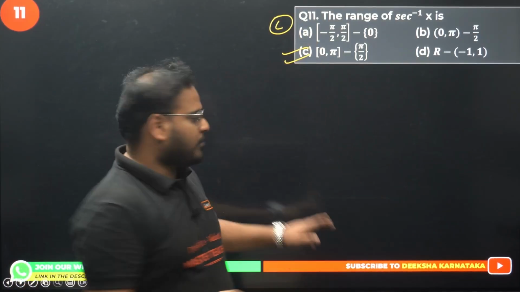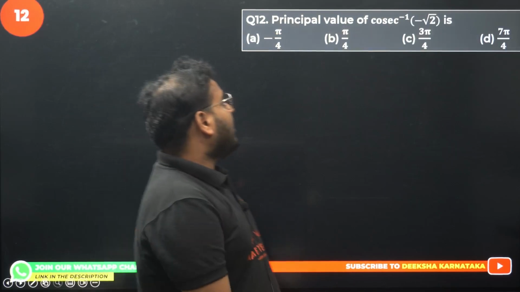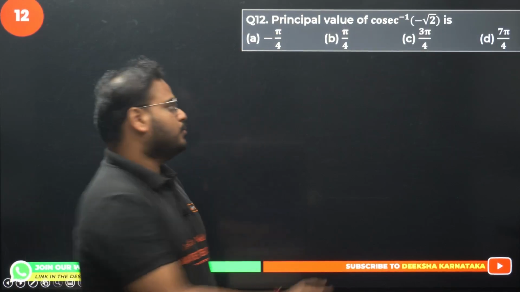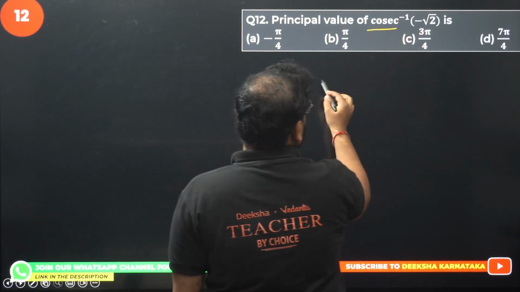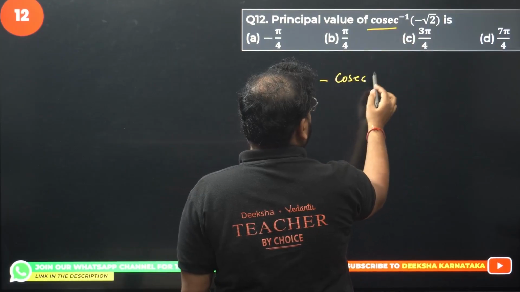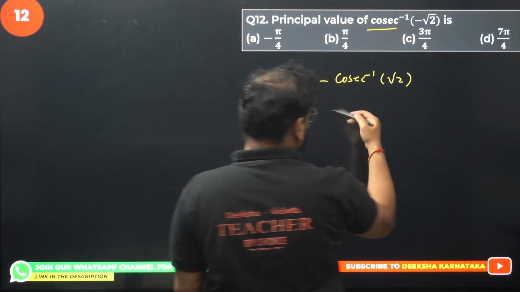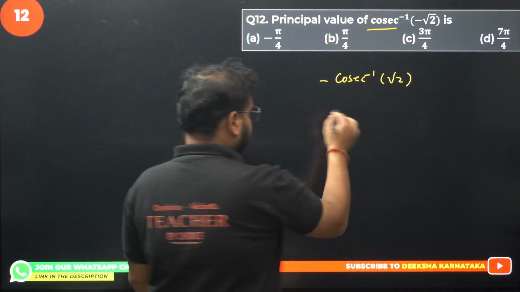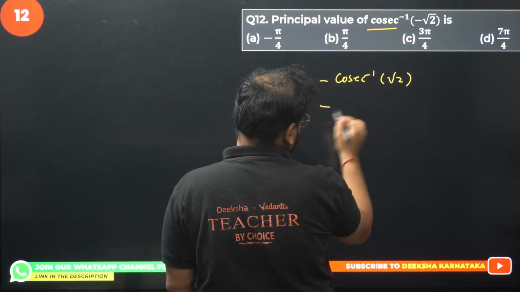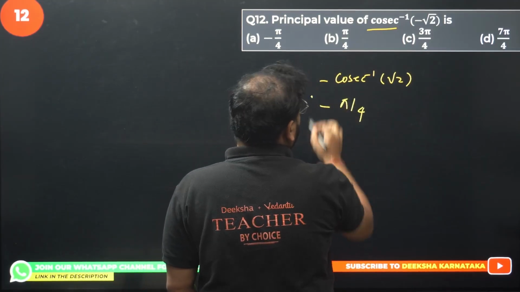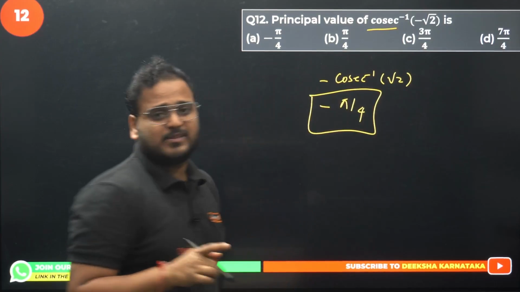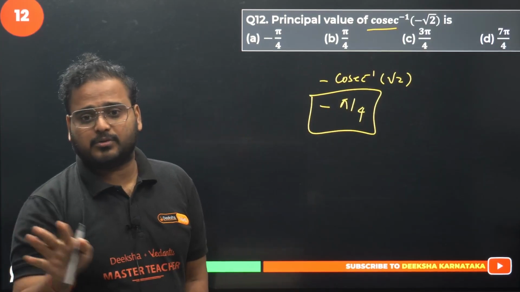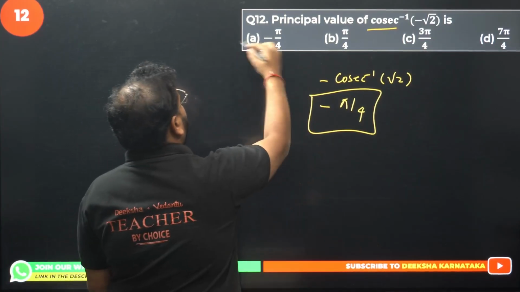Do it, move on. Question number 12 now. Principal value of cosec inverse of minus root 2. Solve it. This will be minus cosec inverse root 2. The property of cosec inverse, like sine inverse, remains same, minus pi by 4, I think. You have to remember the table for special angles, 30, 45, all those, right? So answer is option A.